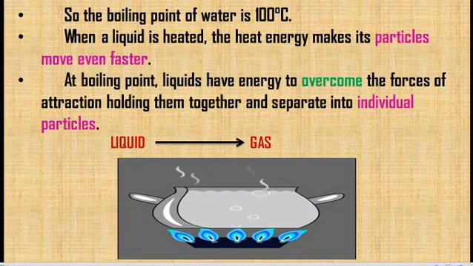When a liquid is heated, the heat energy makes the particles present in the liquid move even faster. At the boiling point, liquids have enough energy to overcome the force of attraction which holds them together, and they separate into individual particles. That means gas. In melting, the solid overcomes this energy and breaks into small groups. In boiling, they are separated into individual particles, not groups, so the liquid changes into gas.